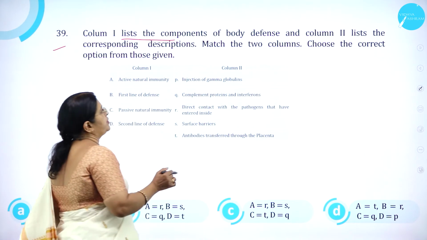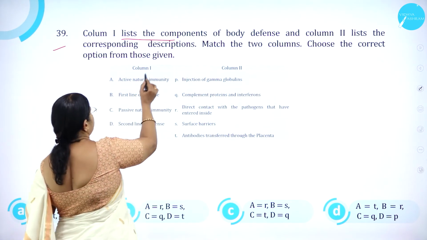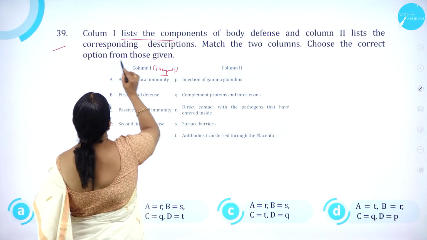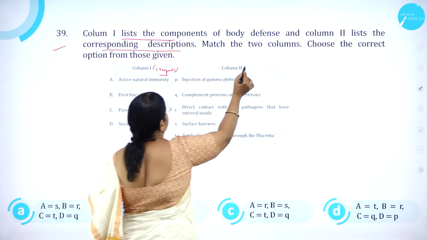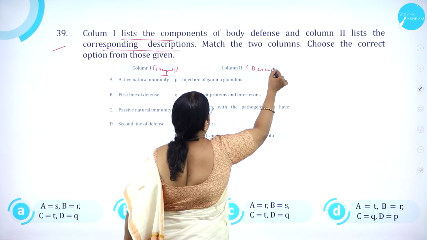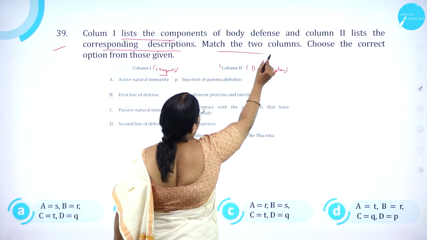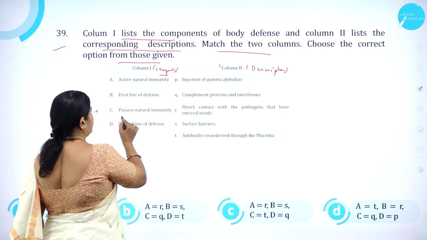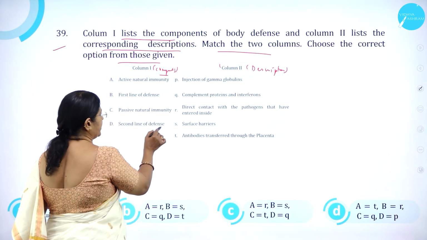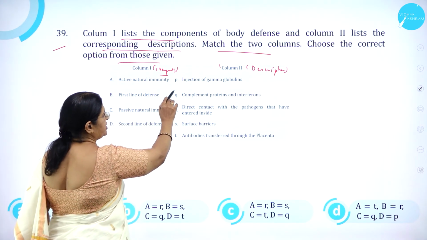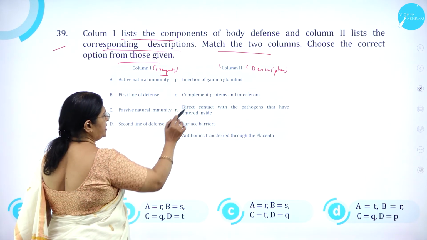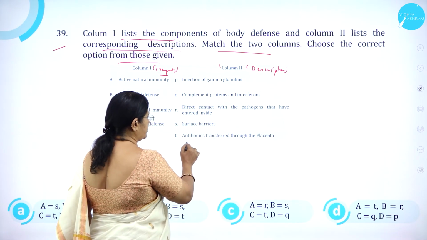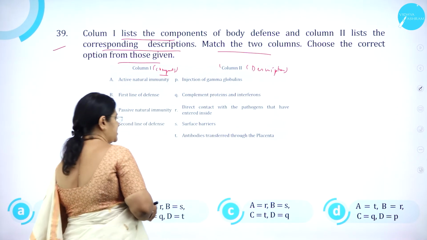Column 1 lists the components of the body defense, and column 2 lists the corresponding description. Match the two columns and choose the correct option. A, active natural immunity. B, first line of defense. C, passive natural immunity. D, second line of defense. Column 2: injection of gamma globulins, complement proteins and interferons, direct contact with the pathogens that have entered inside, surface barriers, antibodies transferred through the placenta.